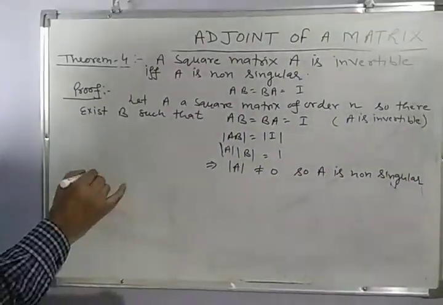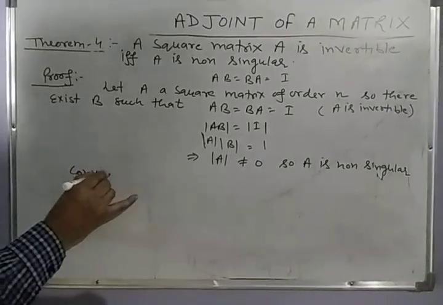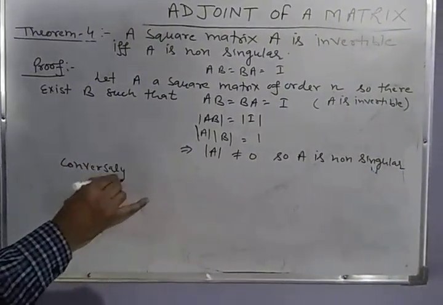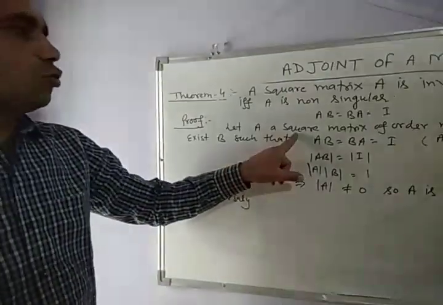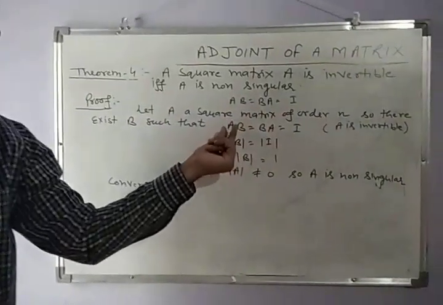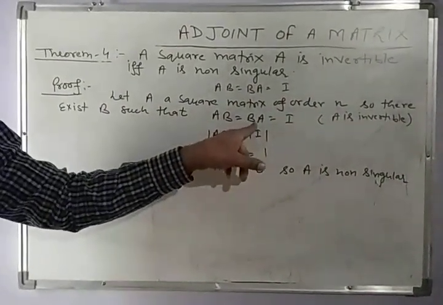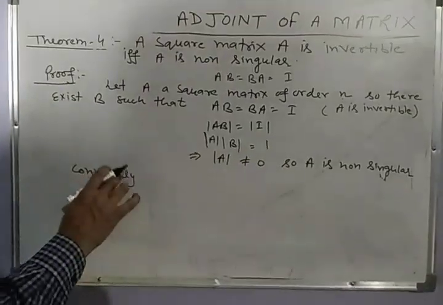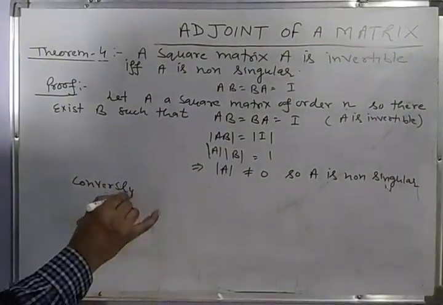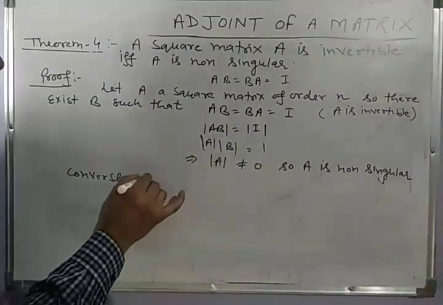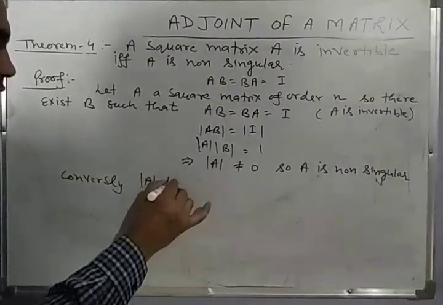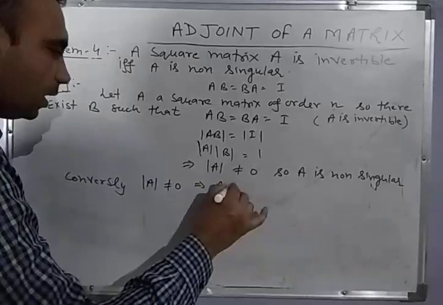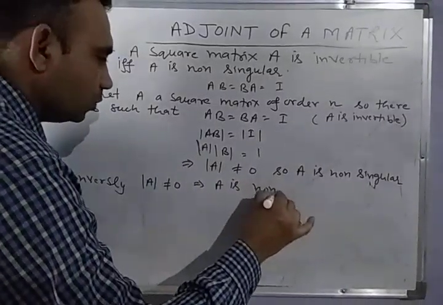Conversely, we will take determinant of A is not equal to 0, which implies A is non-singular.